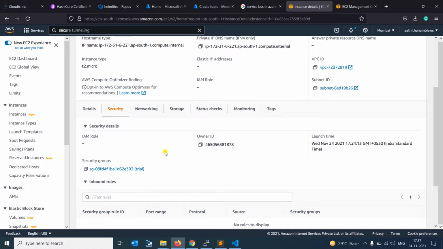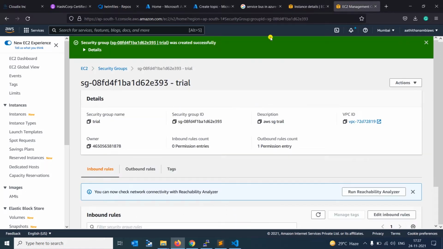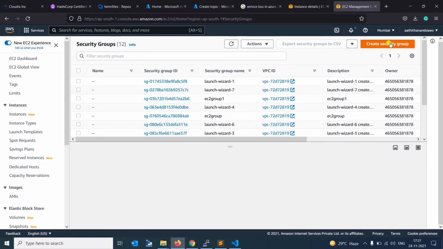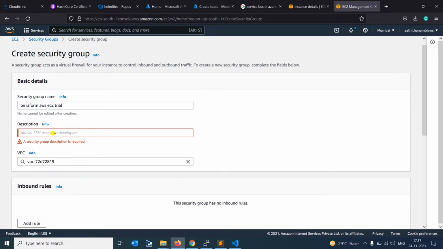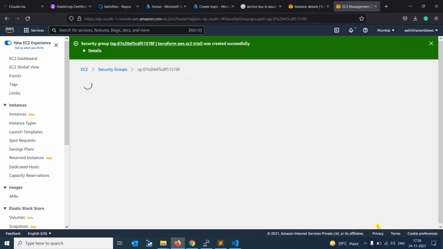Before changing that, we can create one new security group. The group name is Terraform AWS EC2 trial. The description is mandatory. Create the security group.